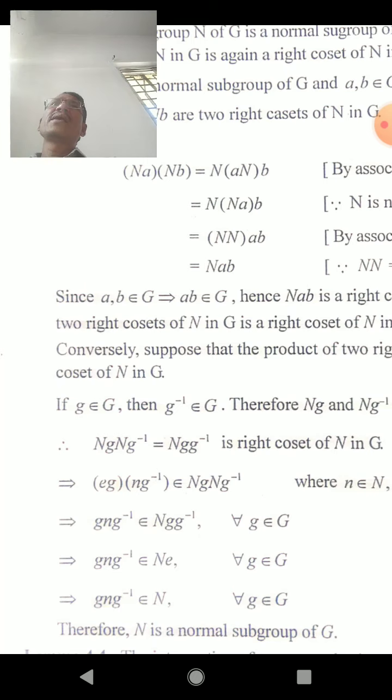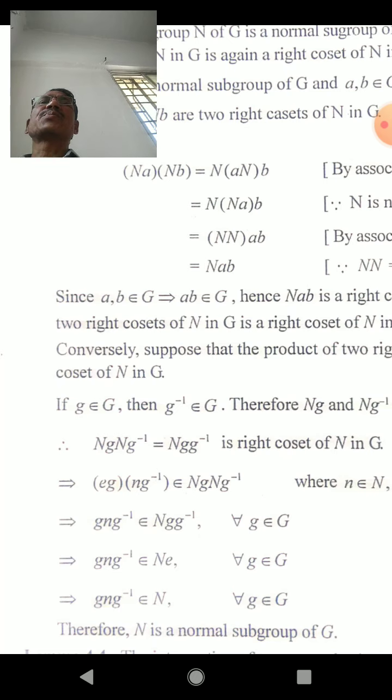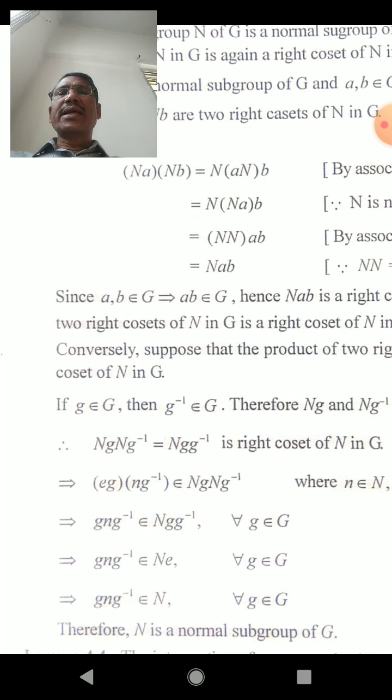First definition: if we define the set gNg inverse as the set of all elements of the form gng inverse, and this set is a subset of N, then N is a normal subgroup. First lemma: if this set is equal to N, then N is a normal subgroup. Next lemma: N is a normal subgroup if and only if the product of two right cosets is again a right coset.